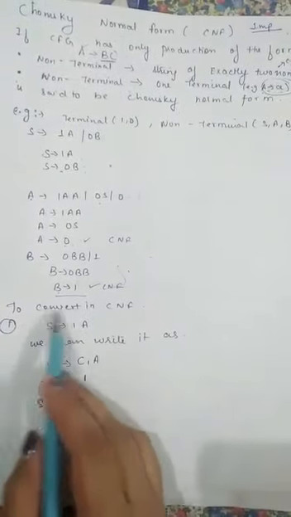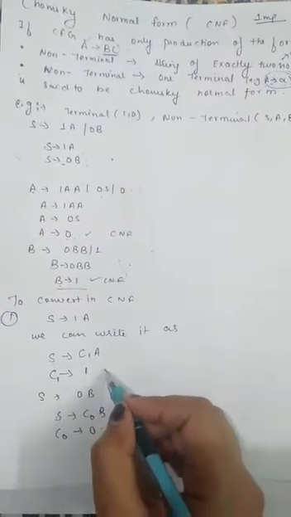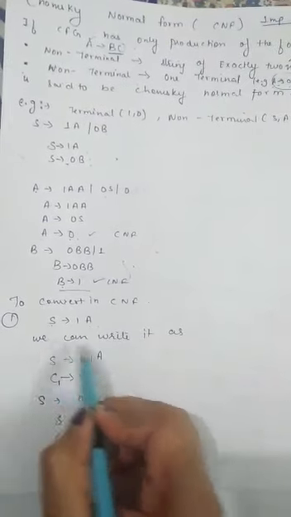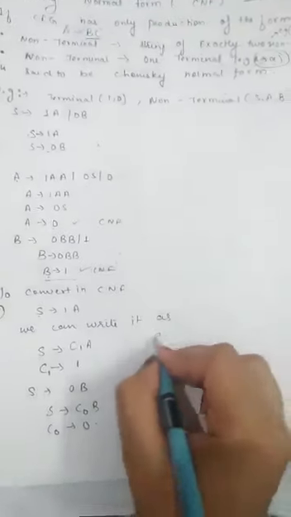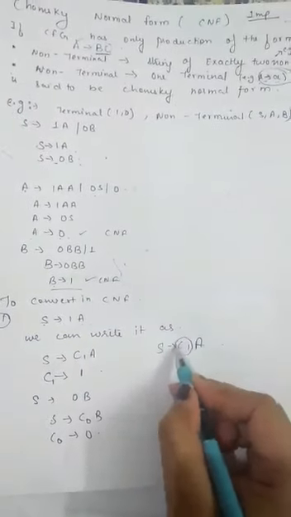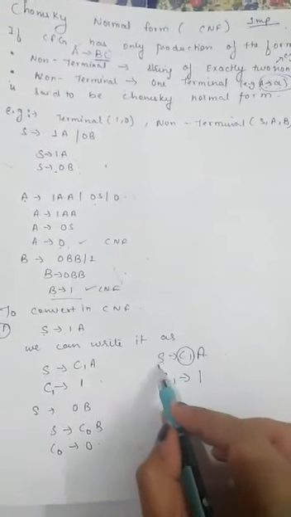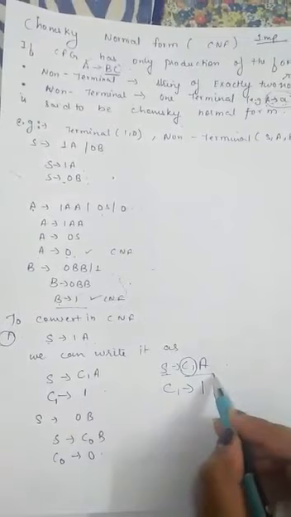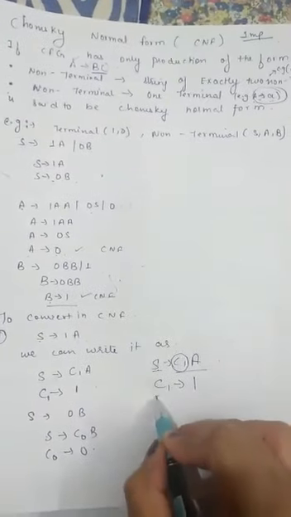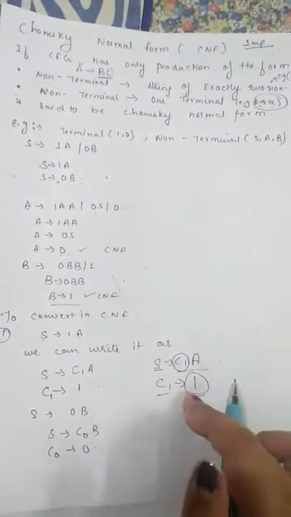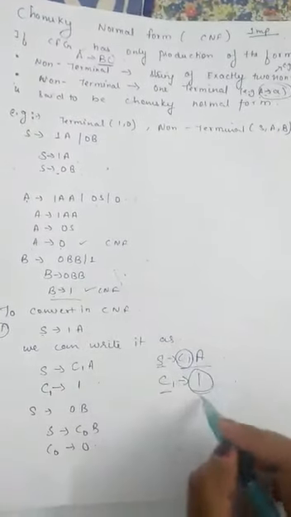Now, to convert this into a CNF form, we can do this: S determines 1A, we can write it as S determines C1A, where we can replace C1 determines 1. Here, this non-terminal determines exactly two non-terminals and this non-terminal determines exactly one terminal. In this way, we can convert a CFG into a CNF.